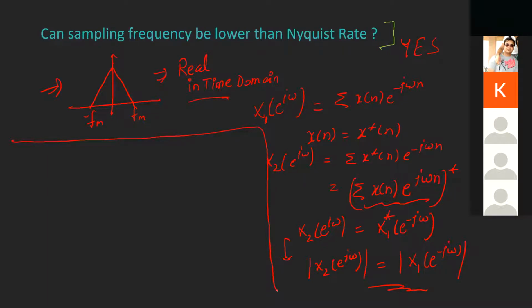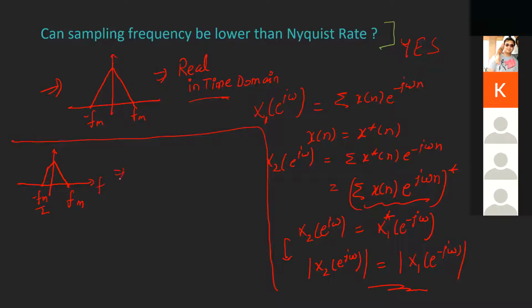So if the signal is complex in nature, it need not follow this particular shape. It may be something like this. Let's say this is Fm, and assume that this is minus Fm by 2. Here I'm just taking one example. It could be anything, and by anything, I mean that it need not be symmetric across the frequency axis.